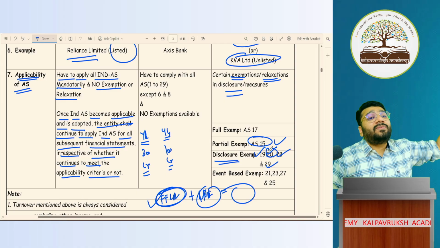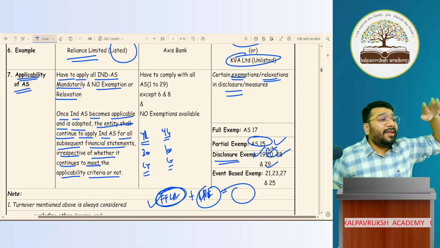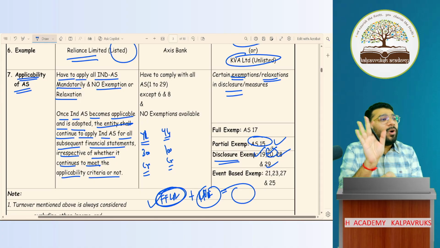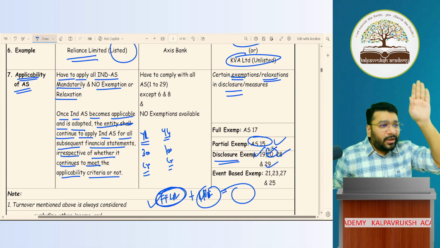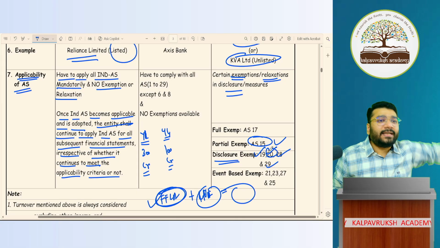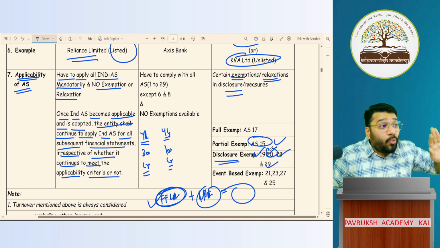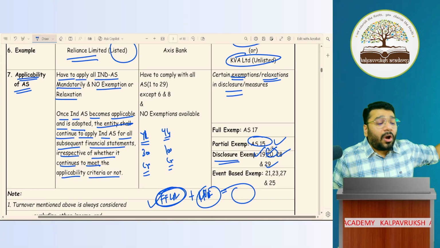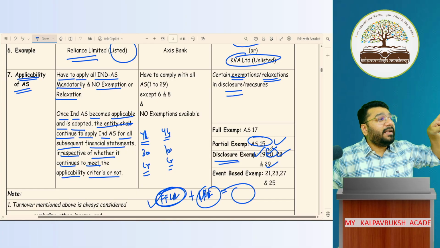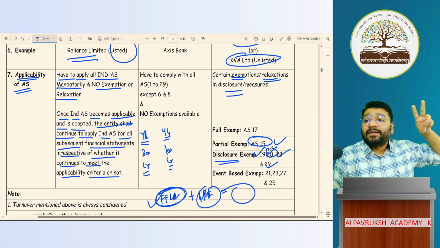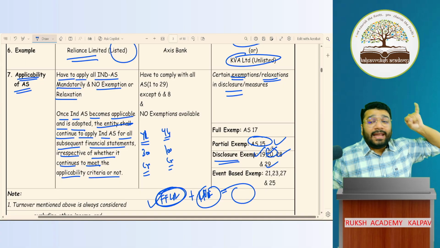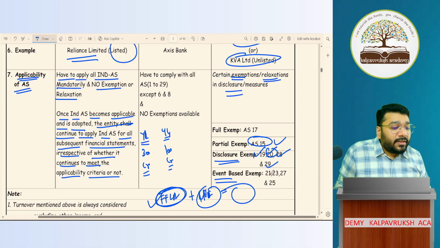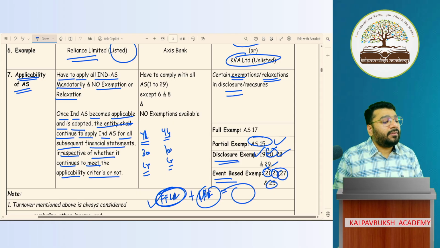So whatever tricks we adopted for by-hearting 3, 17, 20, that is applicable only for non-corporates. For non-corporates, whatever we learned last class in the regular class is applicable as it is, no change. So whatever we learned has not gone to waste. For corporates, full exemption is only AS 17. Partial exemption, AS 15. Disclosure-based exemption, 19, 20, 28, 29. What have I added here? 20. Event-based exemption, what is there? Same, 21, 23, 25, 27. Got it, not got it?